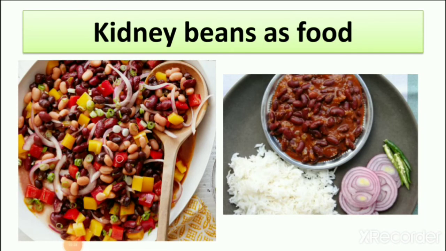We also use other types of kidney beans in our food. We make a proper gravy of it and we eat. We also boil it and eat it in our food. So again, pulses are very healthy food for our body. It gives energy to our body.